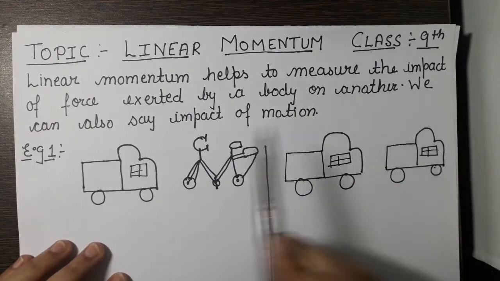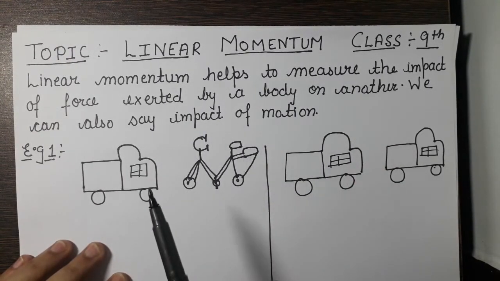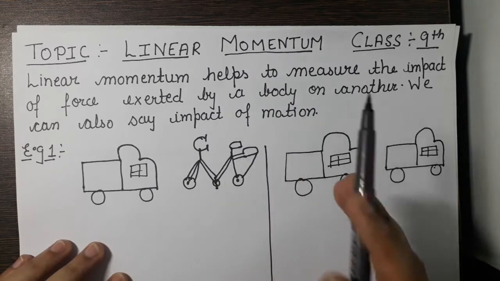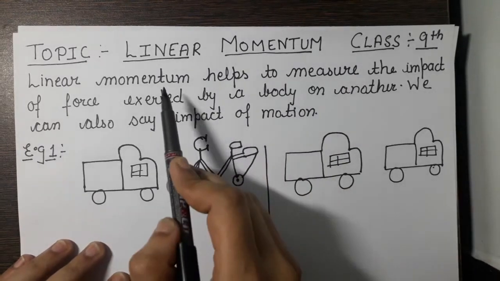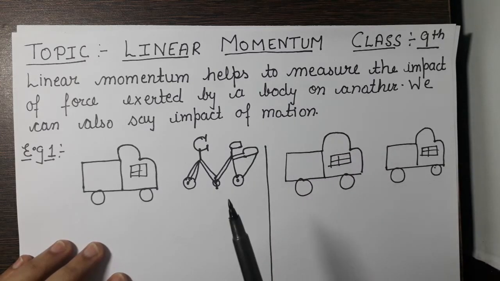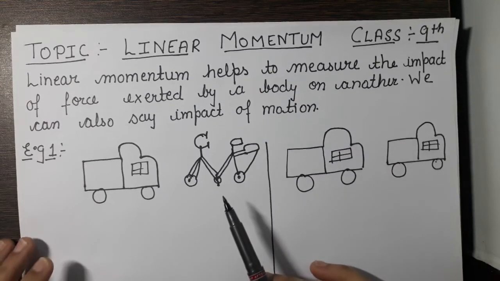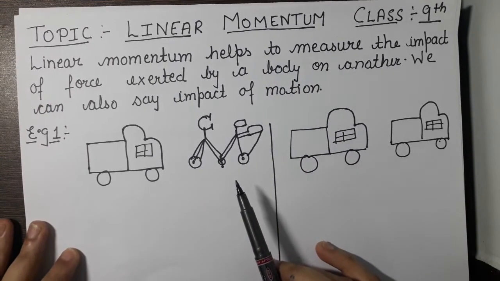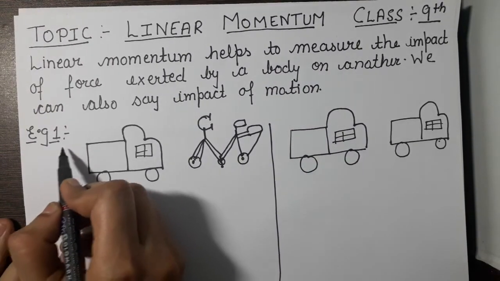We can also say here the impact of motion, that how impact of motion can be seen through linear momentum, impact of motion of one body to another body. Firstly, let us understand this concept with the help of an example. So come to the first example.